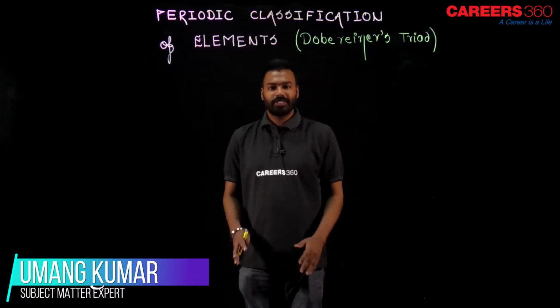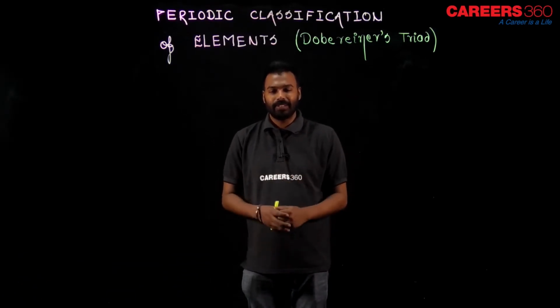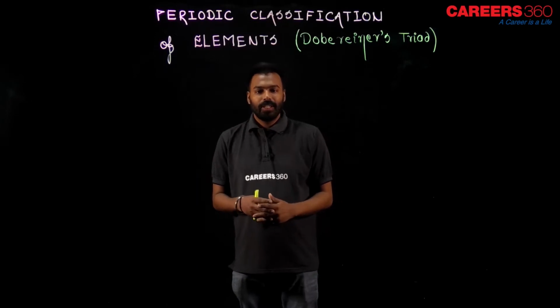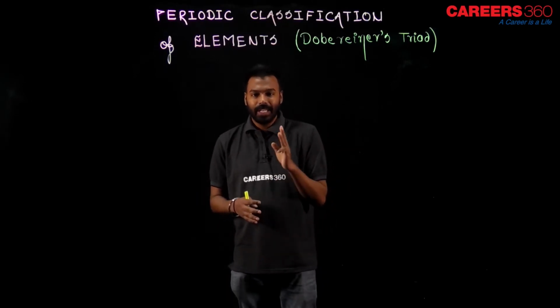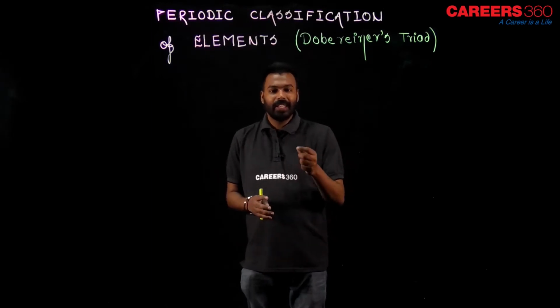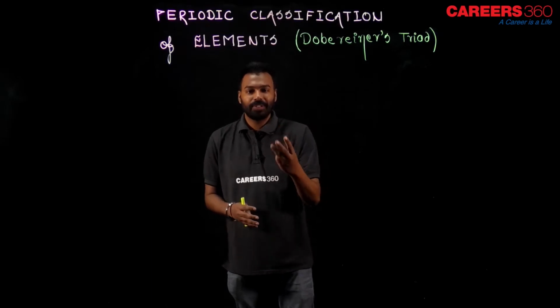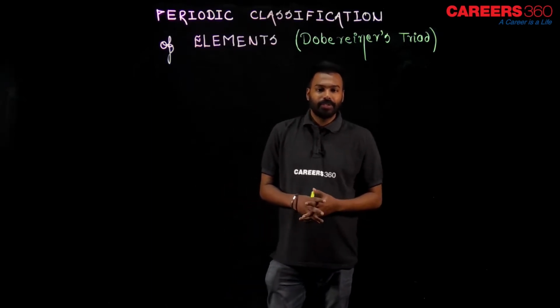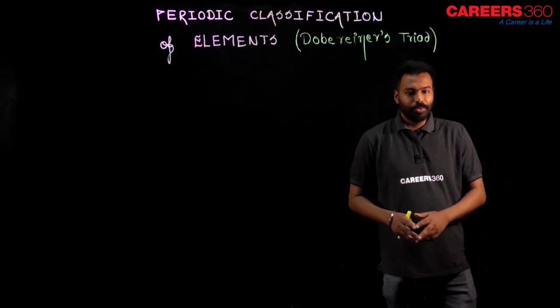Actually, Dobereiner was a scientist, and what he did, he collected some elements and made a group. He made a group of 3 elements. Only 3 elements were in his group, and they named it triad, T-R-I-A-D. The group of those 3 elements is known as a triad. So, what does the statement of Dobereiner's triads say? Let me show you now.